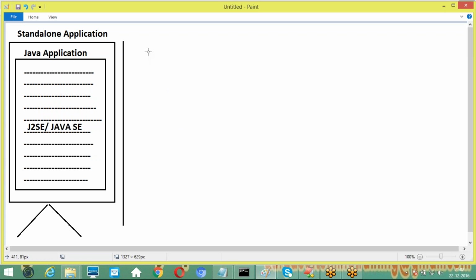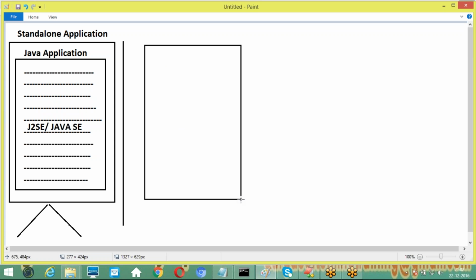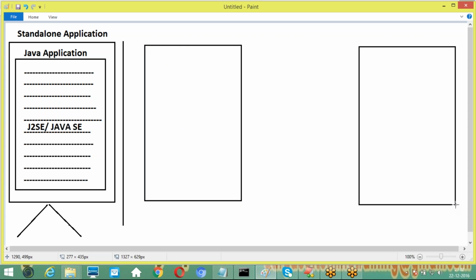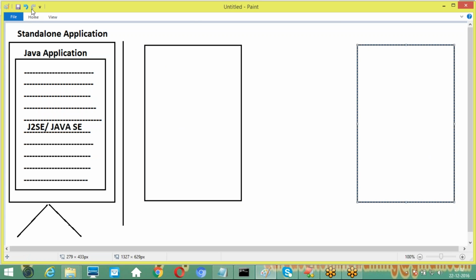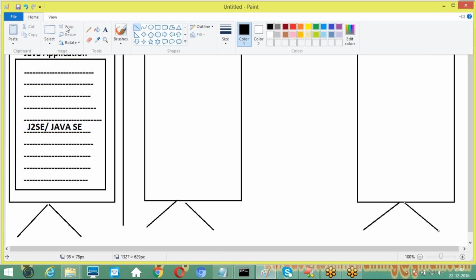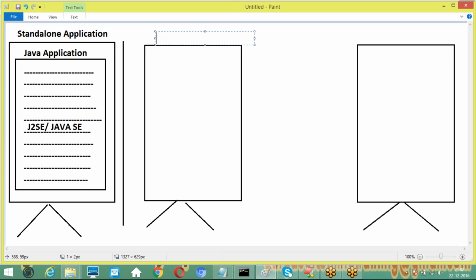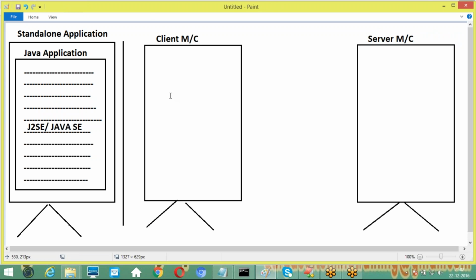I will give some clarity. Now here I am going to take one machine. This is one computer and this is another computer. Two computers here I have taken. Now this one I want to call the client machine, and this one I want to call the server machine.